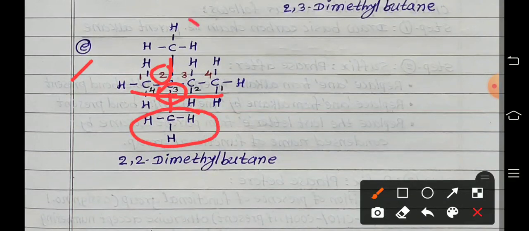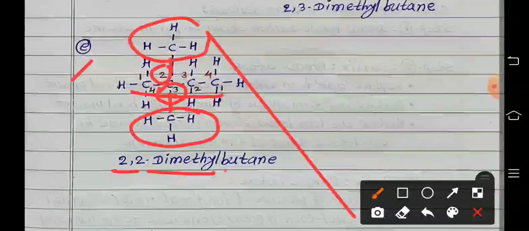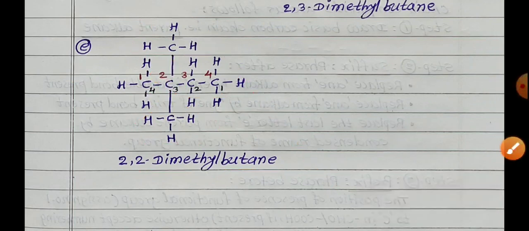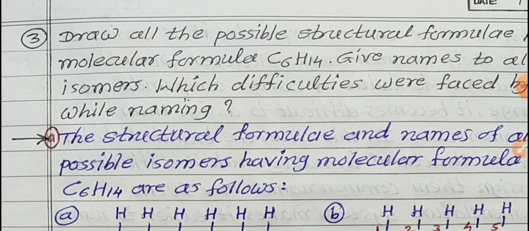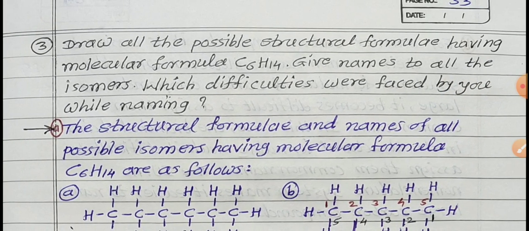So both the CH3 groups are joined to the second carbon. So the name is 2,2-dimethyl, and how many carbons in a straight chain? Only 4, so it is called butane. 2,2-dimethyl butane. So these are the possible structures of hexane. Clear? Now, the second part of this question: which difficulties were faced by you while naming?